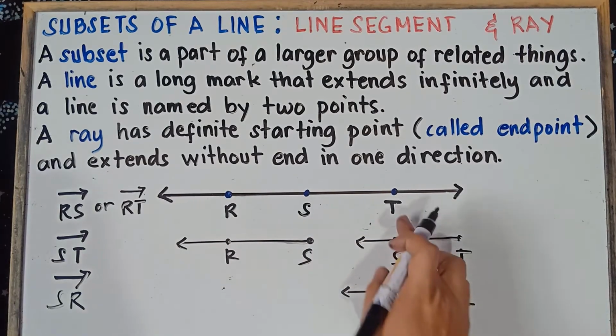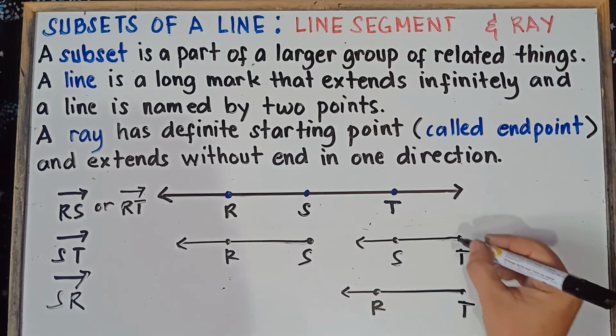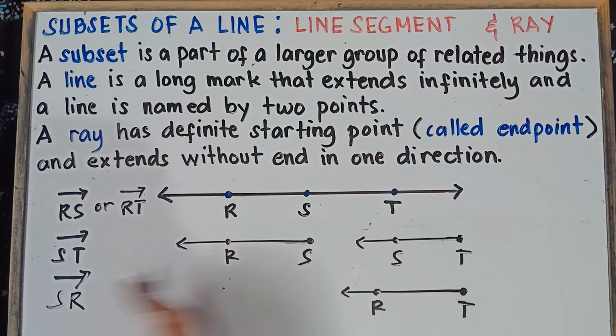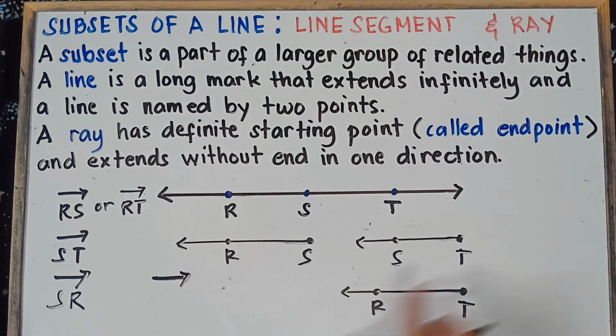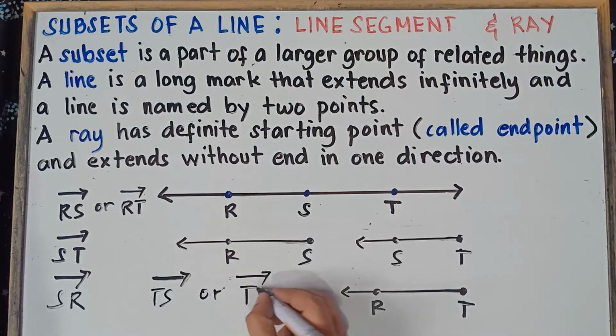Yes, they are just the same. Why is that, sir? Because they have the same starting point, T, and the same direction going to the left. Once again, that's the symbol of a ray, always an arrow going to the right. The endpoint comes first. Ray TS is just the same as ray TR.